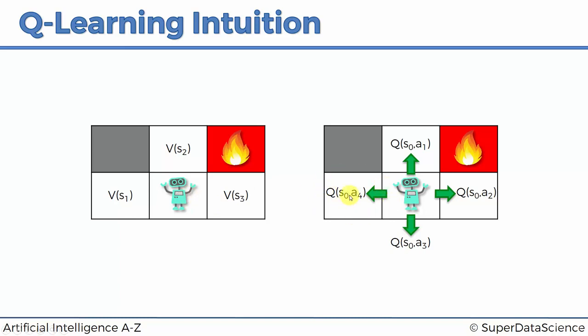So Q here represents, rather than the value of the state, let's go with quality. It represents the quality of the action. Okay, so I've got 4 actions. What are the different qualities of these actions? What is the value of the action, or the quality of the action? Which action is more lucrative? So I need a metric telling me, all right, how do I quantify this action? And then I can compare them. And that is exactly what Q is.